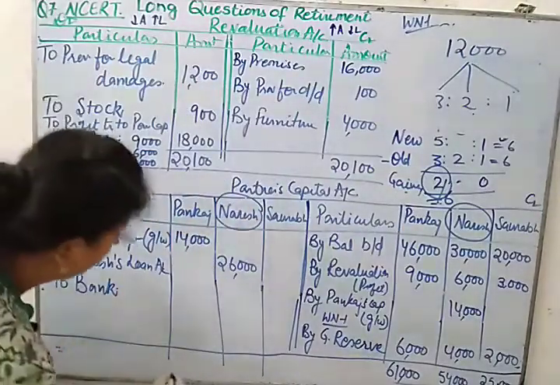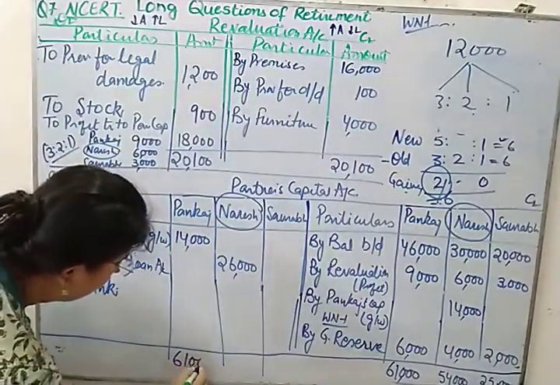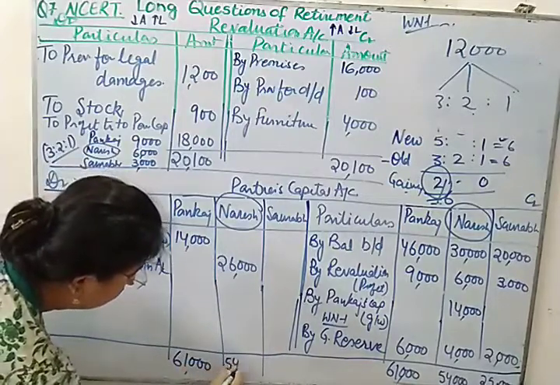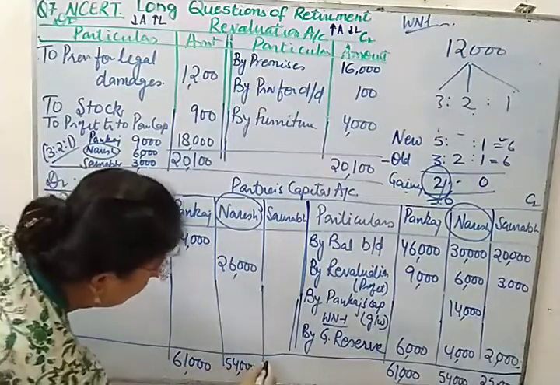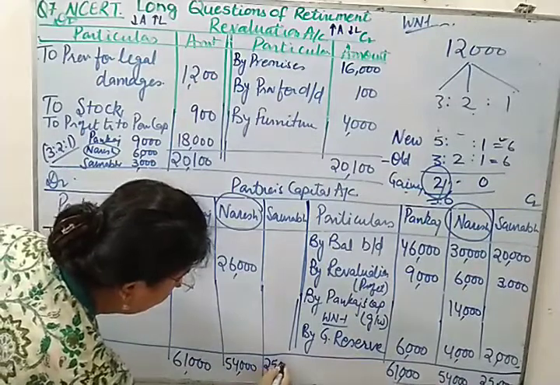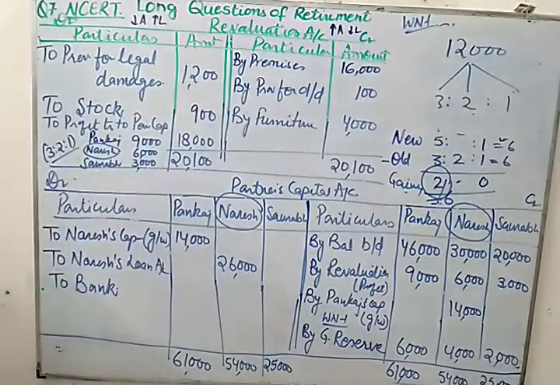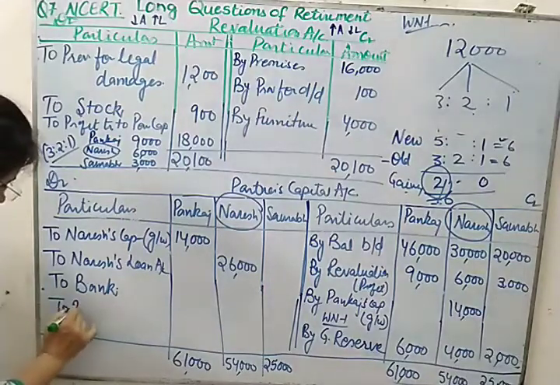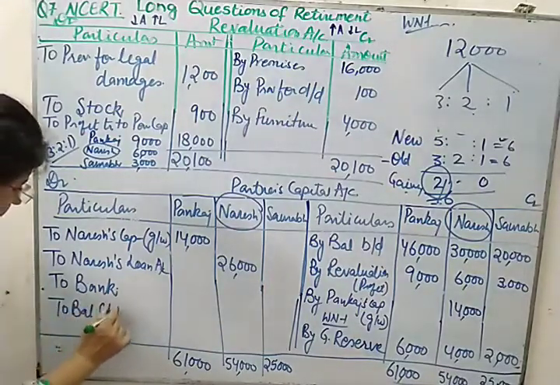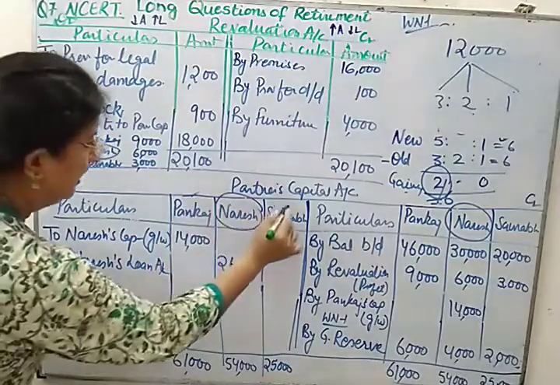So we'll be writing here 61, 54 and 25,000, and after writing the closing balances, there is no amount as such here. So let us write balance carried down, and this balance carried down, the closing balance, will be for Pankaj and Saurabh.